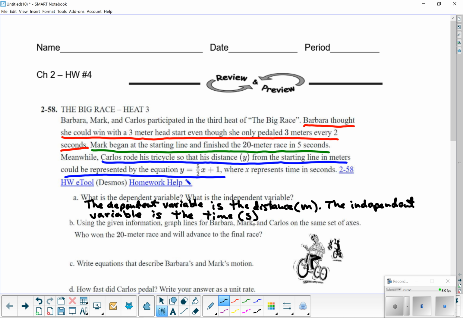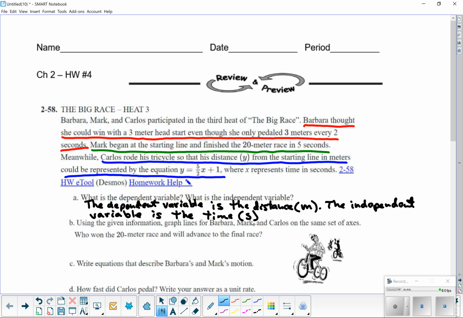So dependent is the distance, because to move any distance, there has to be the time. And time is the independent, because regardless of what you do, whether you move or stand still or not show up to the race, time still keeps going. So time does not depend on anything, or time does not need anything to happen. Time just keeps going. Whereas the distance, you need the time to go in order for you to go some distance.